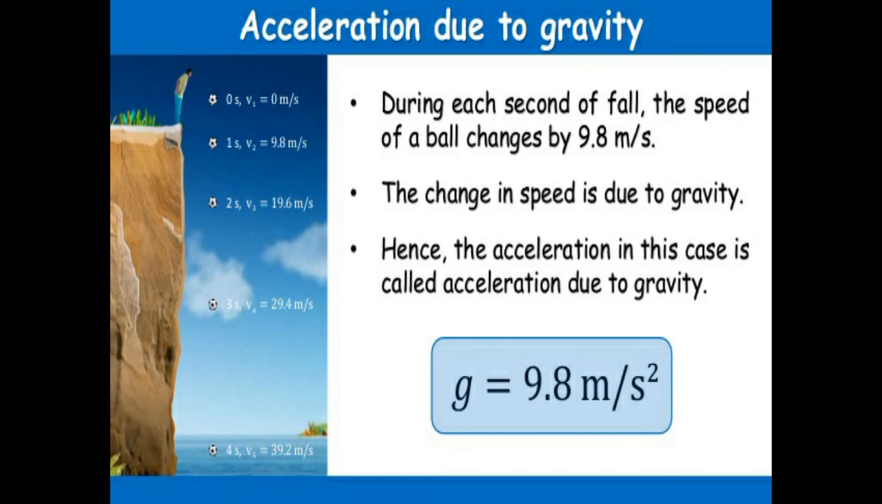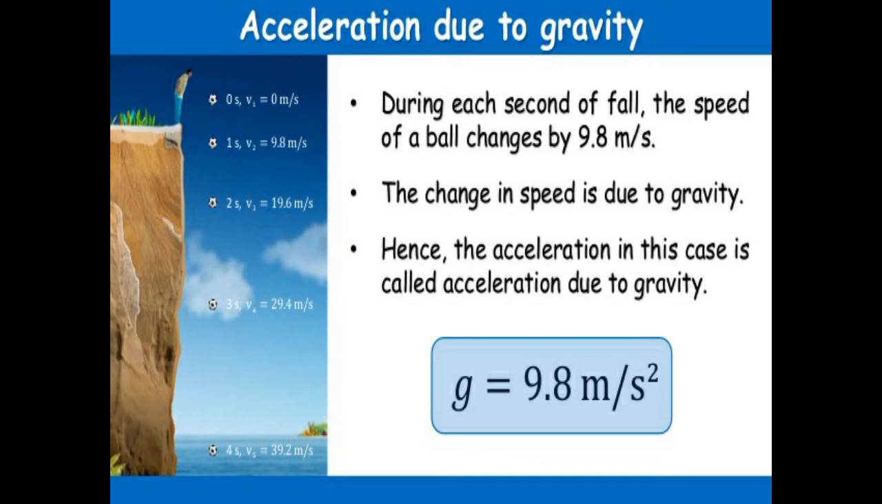Now we will be talking about the acceleration due to gravity. We know that any change in velocity involves acceleration. Whenever an object falls towards the earth, an acceleration is involved. This acceleration is due to the earth's gravitational force. Therefore, this acceleration is called the acceleration due to the gravitational force of the earth.